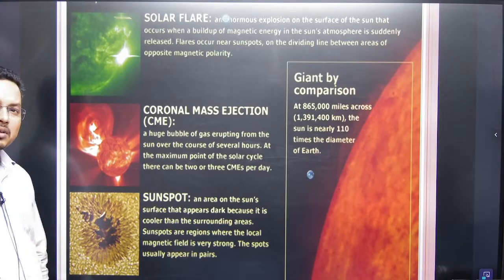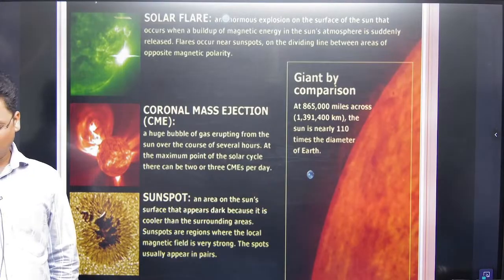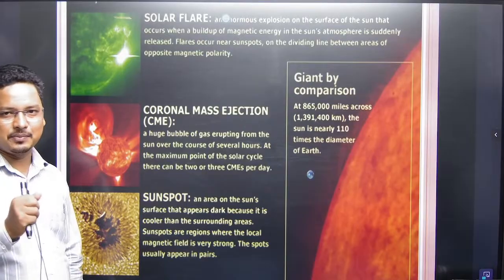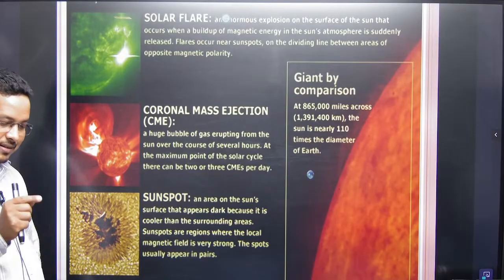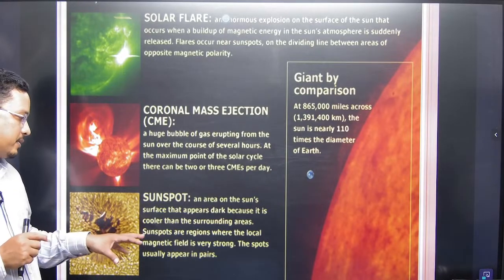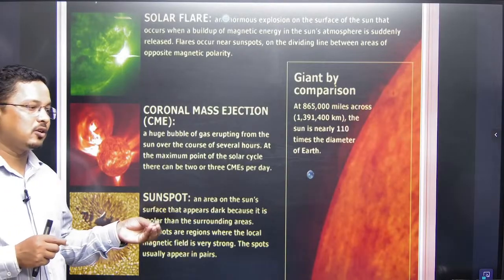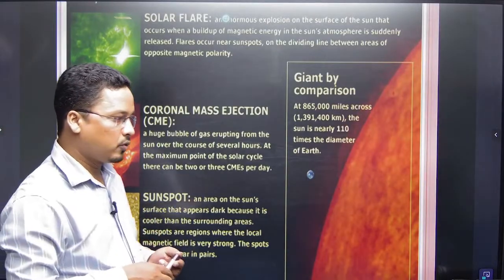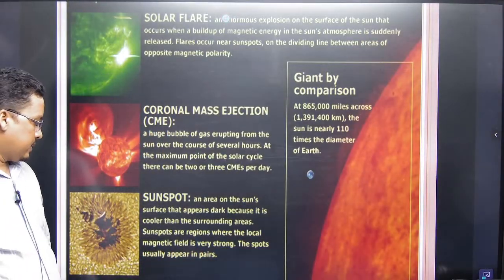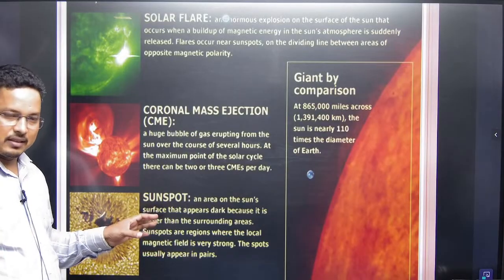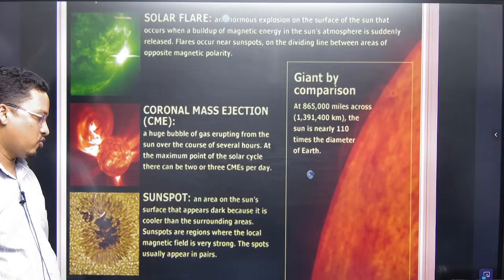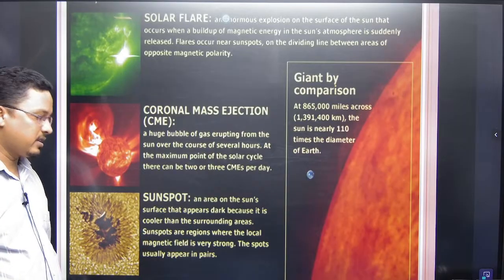Then there are sunspots. What are sunspots? Sunspots are areas in the photosphere of the sun which are dark patches. These dark patches are the cooler areas compared to the surrounding region. Sunspots are regions where the local magnetic field is very strong. The spots usually appear in pairs.